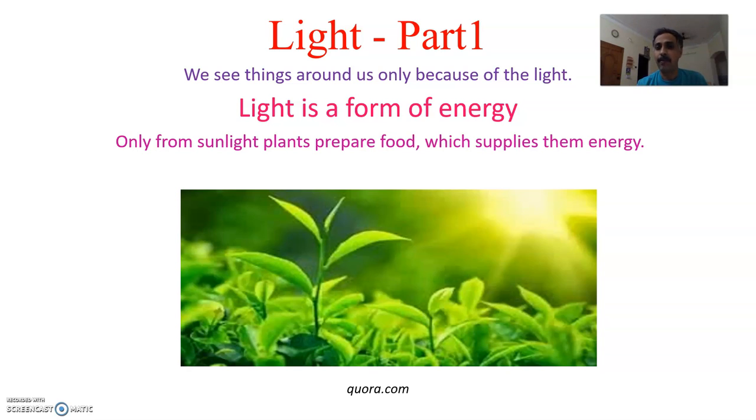Only from sunlight plants prepare food, which supplies them energy. Light is a form of energy, just like heat energy, solar energy, electrical energy, magnetic energy. We have seen electrical and magnetic effects in our previous videos. So light is also a form of energy. From this energy, plants prepare their food.